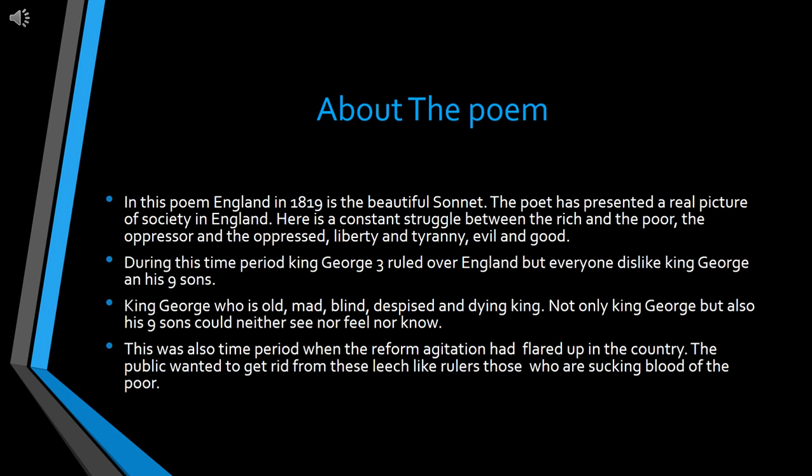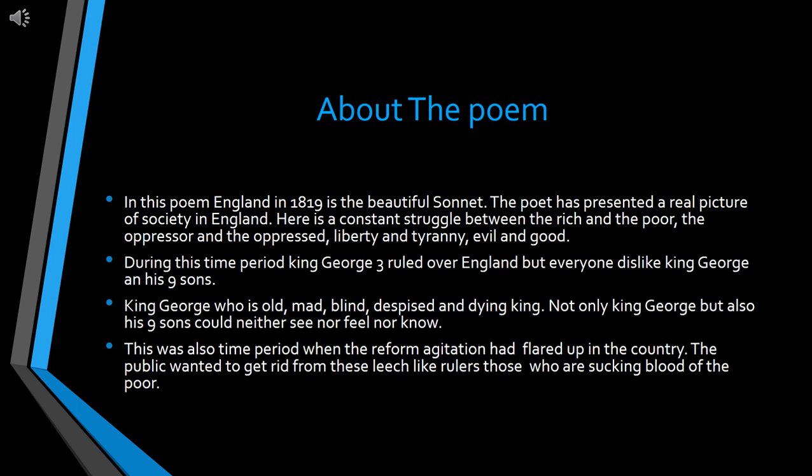During the time period of this poem, King George III ruled over England. But everyone disliked King George and his 9 sons because of their cruelties and idleness. King George was old, mad, blind, despised and dying, on the very edge of death. Not only King George, but all his sons could neither see nor feel nor know. In a nutshell, we can say that they were all emotionless towards the public, so everyone disliked them.